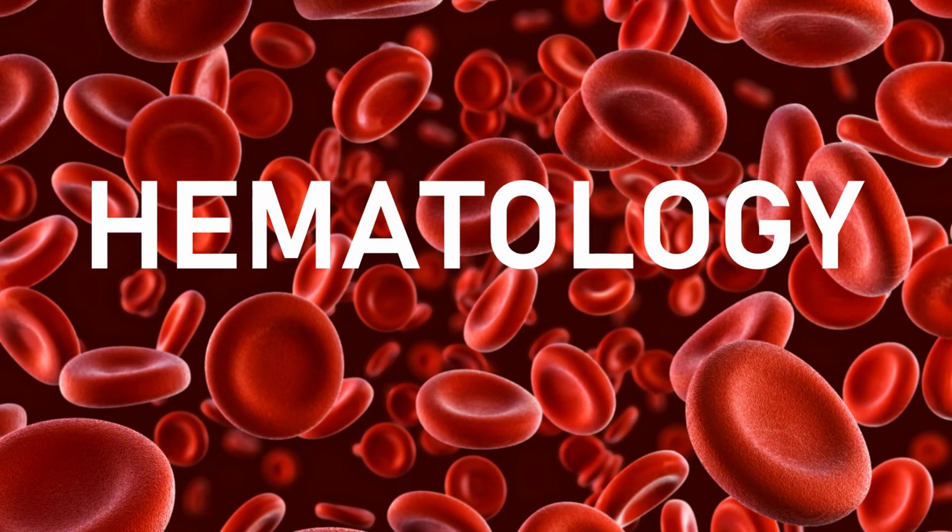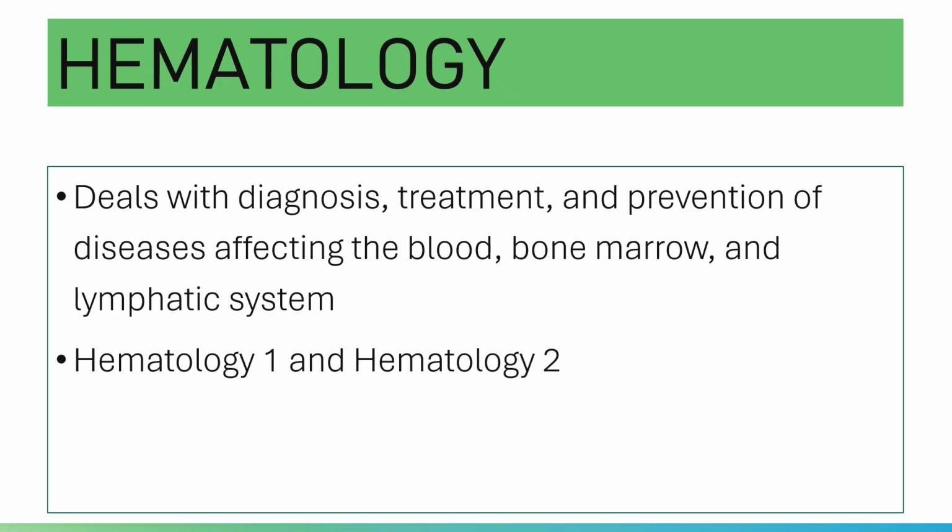Okay, that is a brief definition of hematology. Again, hematology is the study of blood, blood forming organs, and blood disorders. It deals with the diagnosis, treatment, and prevention of diseases affecting the blood, the bone marrow, and the lymphatic system. And as we said earlier, hematology is divided into two courses: hematology 1 and hematology 2.